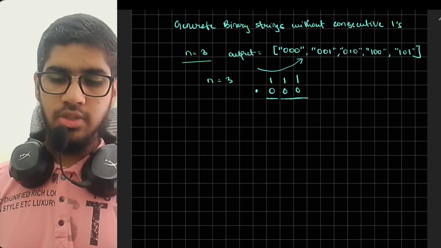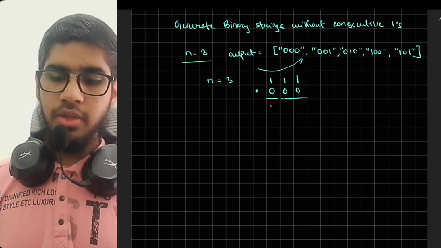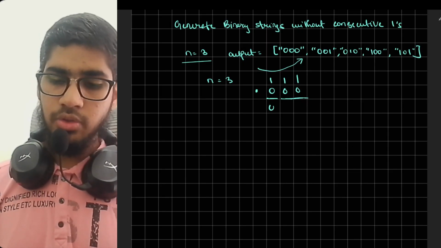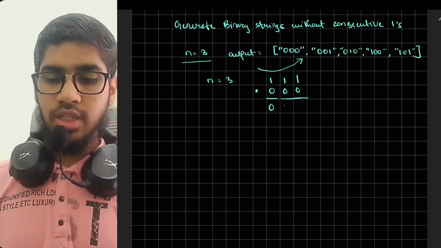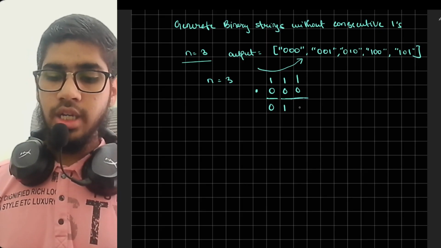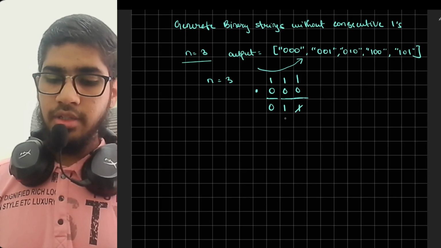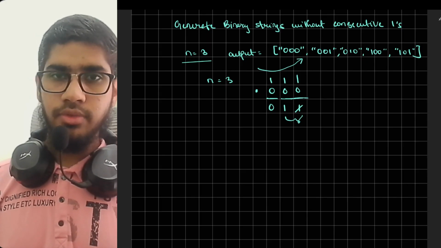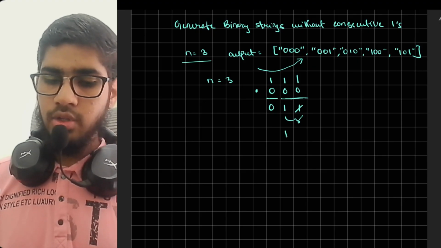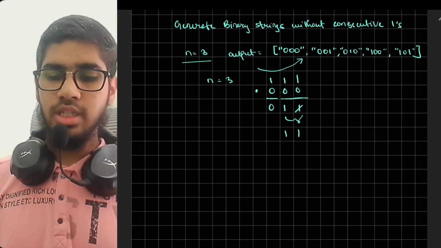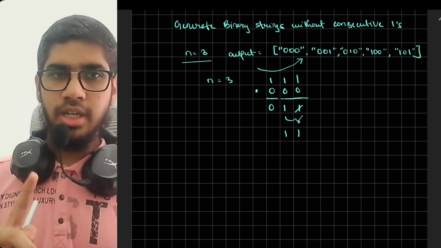But the condition is, if you have placed 0 at the first index and 1 at the second index, at the third index you cannot place 1, because that will make two consecutive ones, side by side.